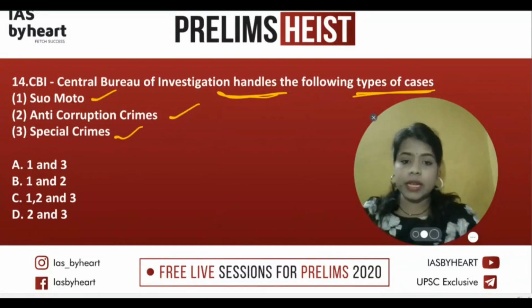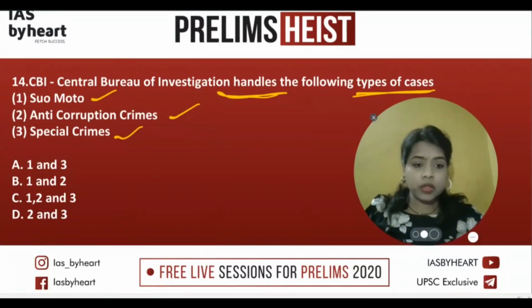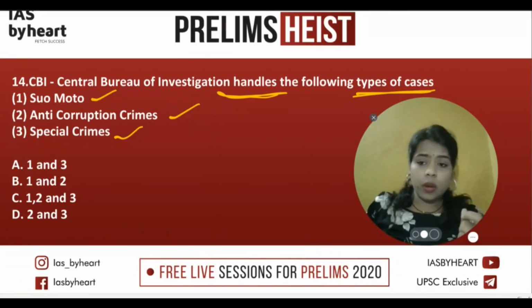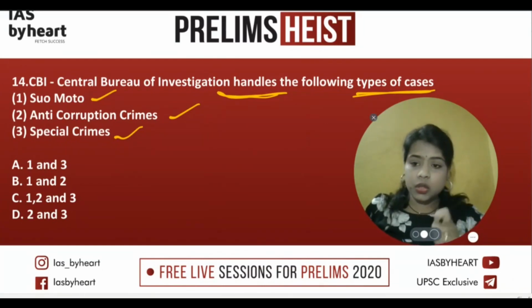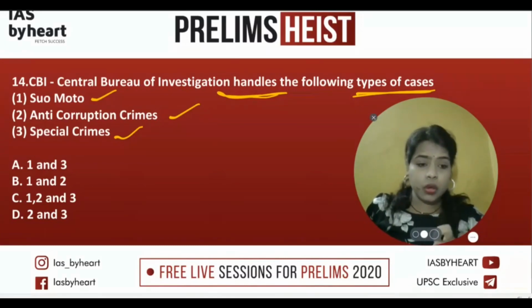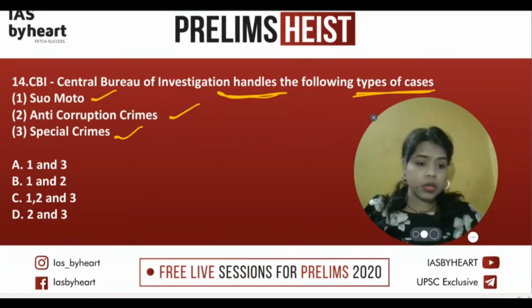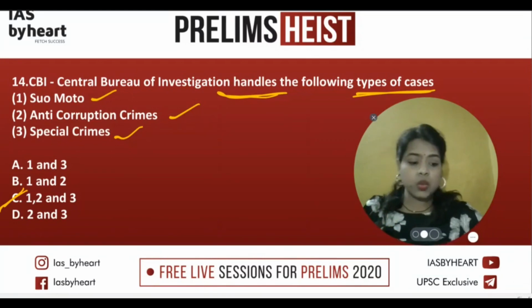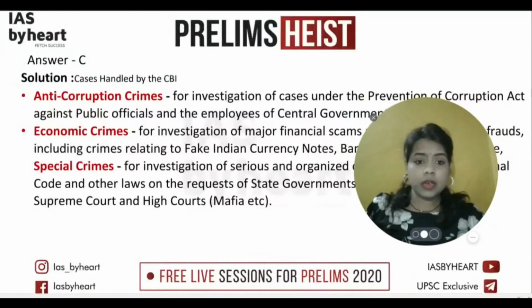So special crimes, I'm sure that at least with movies or any TV series, you know that CBI is associated with the special crimes. Now the only simple complication is whether it is related to suo motu or not. So this was in the news. If you have observed clearly, yes, CBI is related to the suo motu cases also, but it needs someone to suggest that the suo motu case should be taken. Okay, so the answer will be C, that is 1, 2, and 3. And a little bit of explanation we will see here.